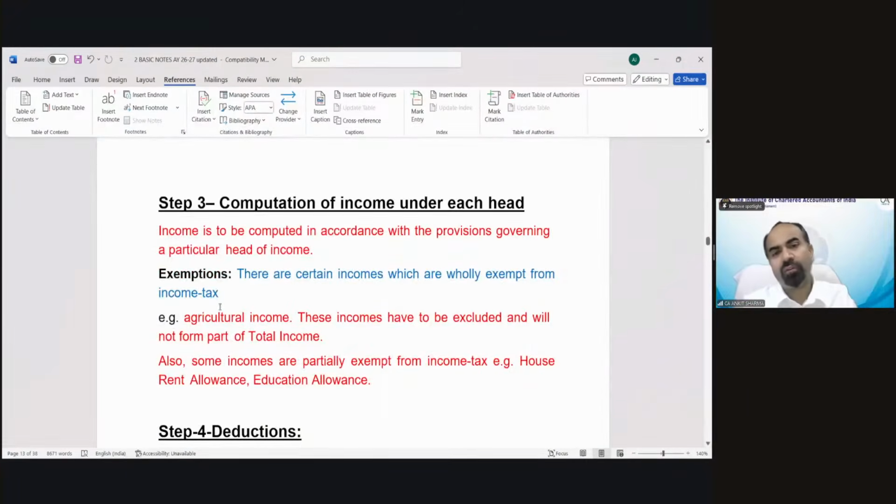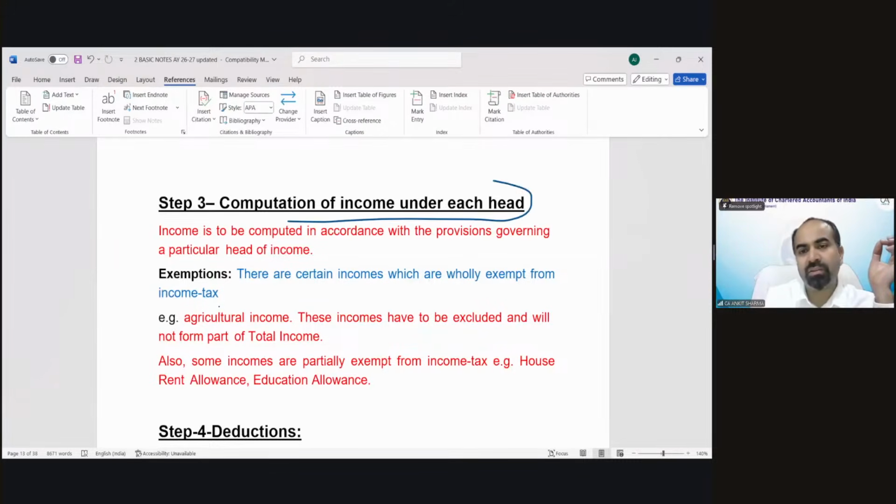After classification of different heads of income, now we have to compute income under each head. What is the income from salary? There are certain exemptions, there are certain things which we need to calculate to find out the income under the head salary, house property, PGBP. So it's not that easy that I'm working somewhere, I'm getting this much amount from my employer, that is my salary income.